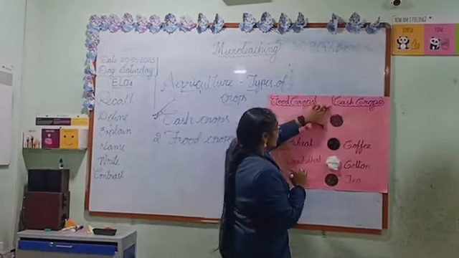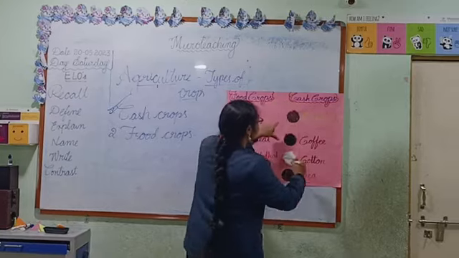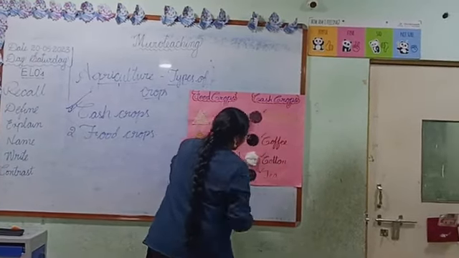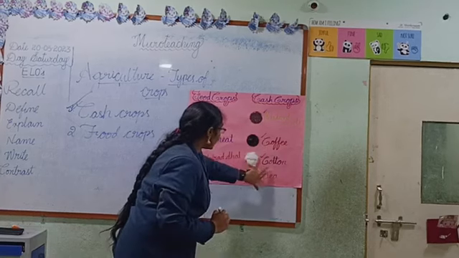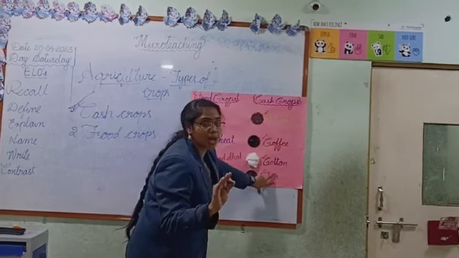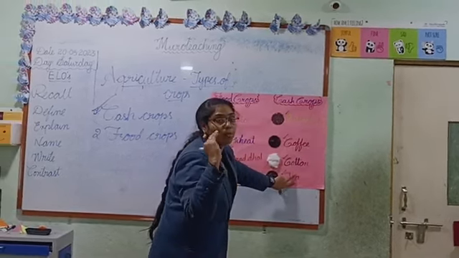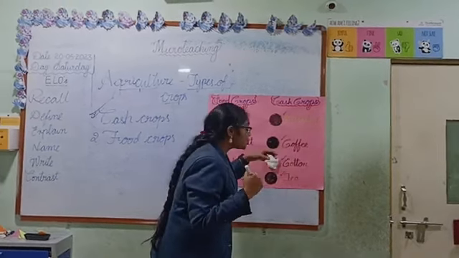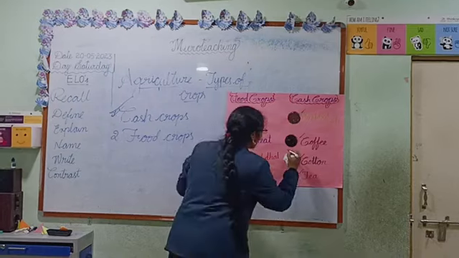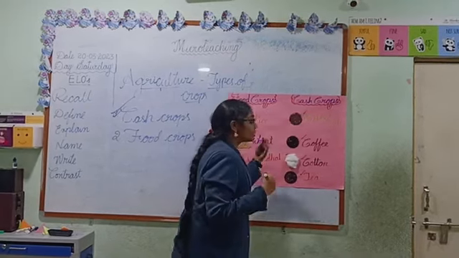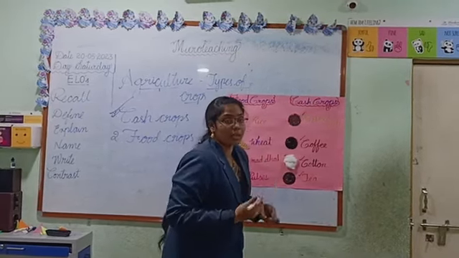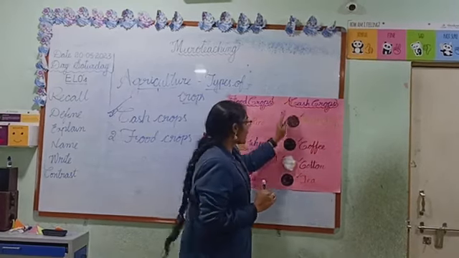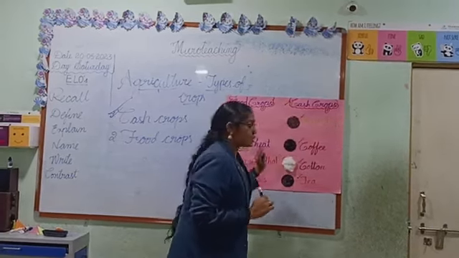Here you can see examples of cash crops: mustard seeds, coffee, cotton, tea. Coffee, cotton and tea are the best examples of cash crops, widely used in our country. The clothes we wear come from cotton, and the coffee or tea we enjoy in the evening are cash crops.